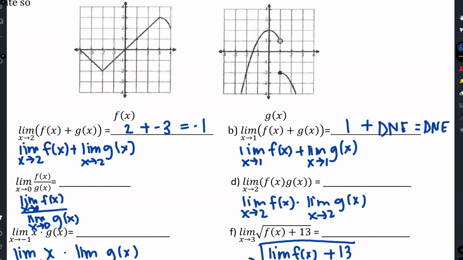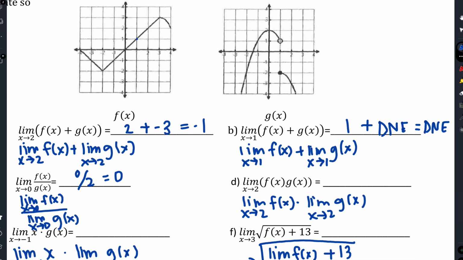All right, so what about this one? Limit as x approaches 0 of the f function divided by the g function. So my f of x at 0 is 0. And then g of x at 0 is going to be a 2. So 0 divided by 2 is 2, I mean 0. Good. Okay.